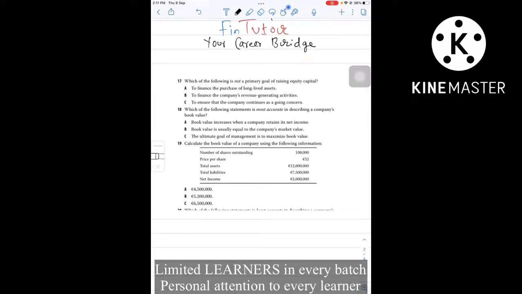Question number 19. Calculate the book value of the company using the following information. So data is given. In previous question number 18, we discussed book value is nothing but asset minus liability. So here you can see assets are given, liabilities are given, so you can perform this basic calculation. Assets, I can see, are 12 million minus 75 lakh or 7.5 million. So 12 million minus 7.5 million will be 4.5 million, right? So option A is the correct answer here.